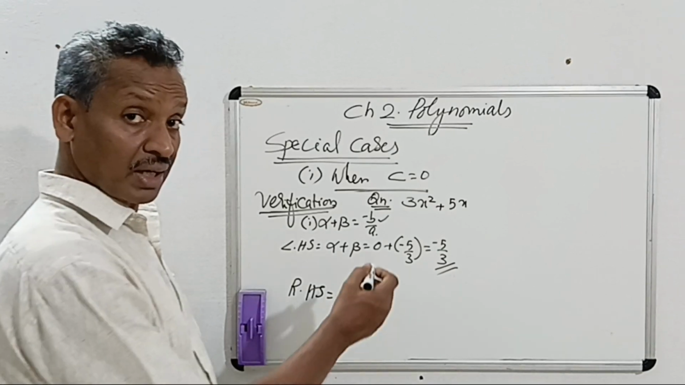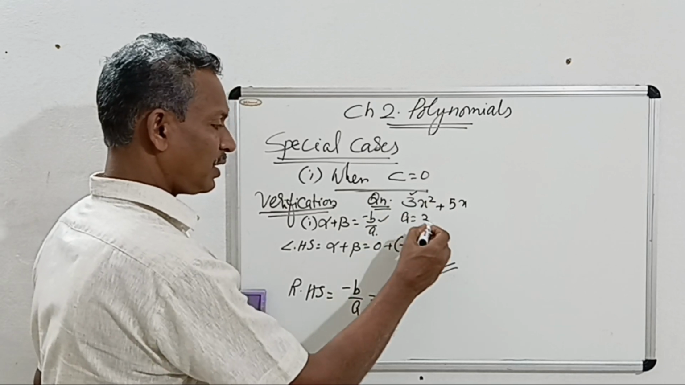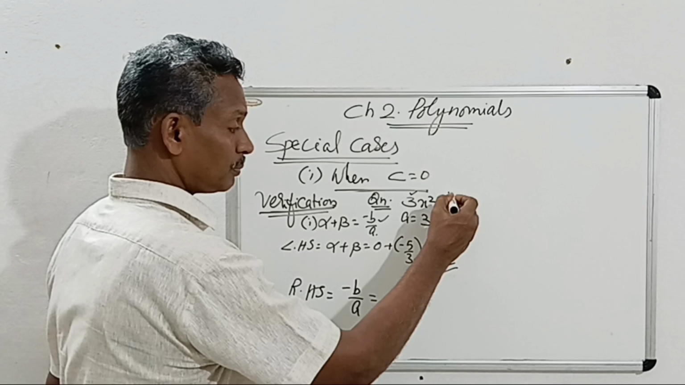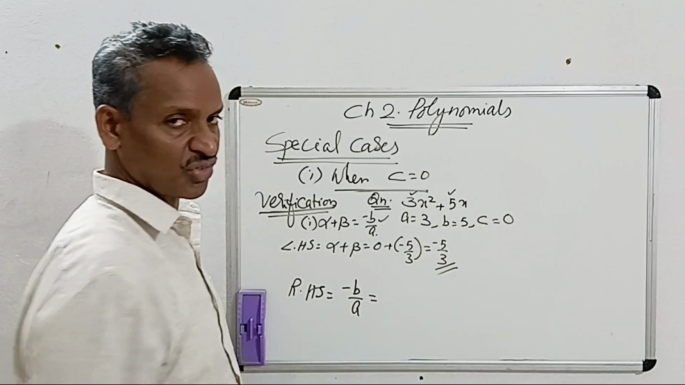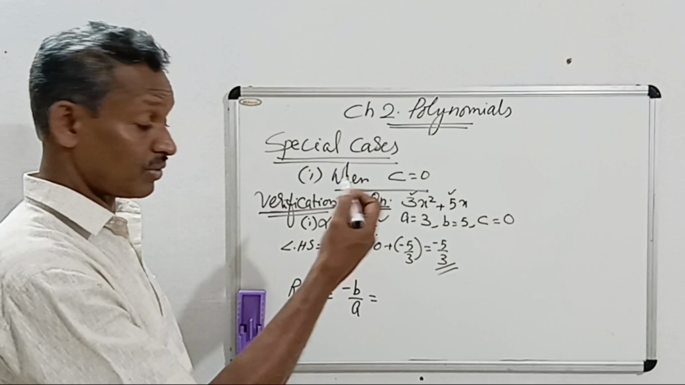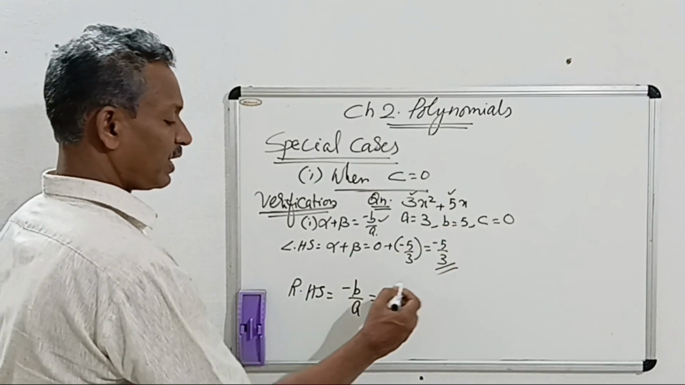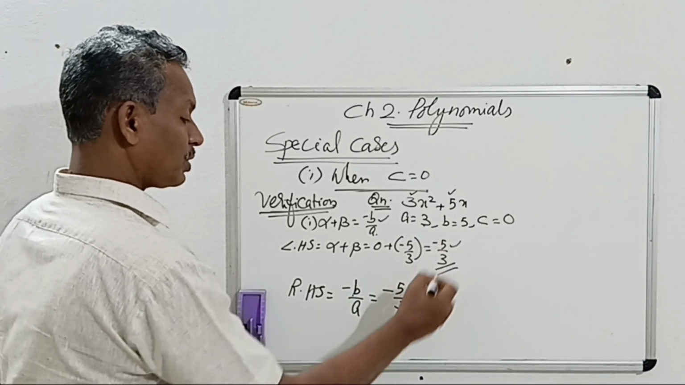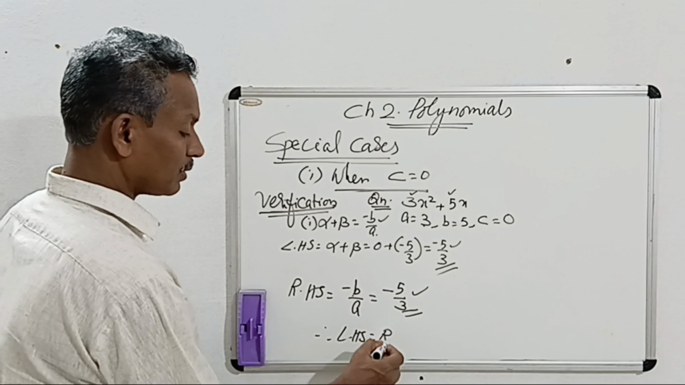What are a, b and c? A is with what? It is with x square. What is with x? It is b. B is 5. C is missing here. C is the constant, it is 0. Missing means it is 0. Minus b, what is the value of b? B is 5 and a is 3. So we get both answers same. Therefore we write LHS is equal to RHS.